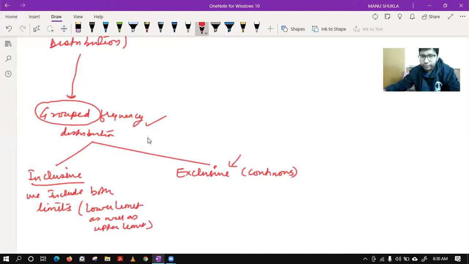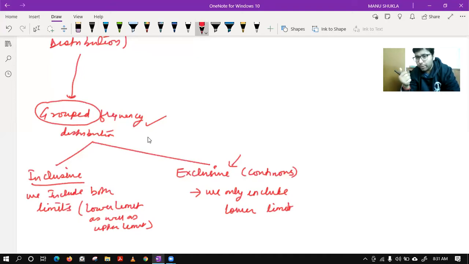In exclusive, we only include lower limit. I hope something is coming to you now, Vaishnav. Things are getting clear to you now. What is inclusive, what is exclusive?